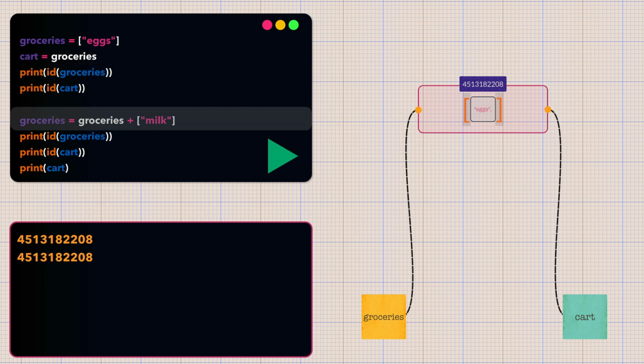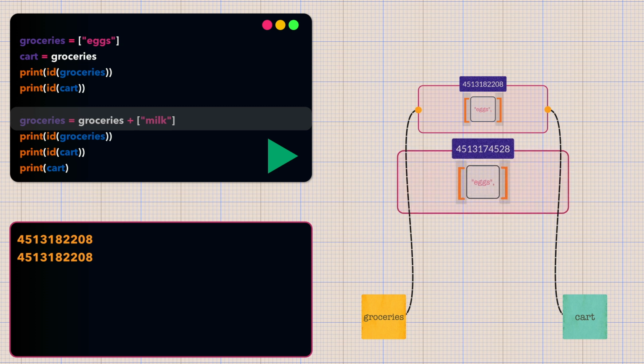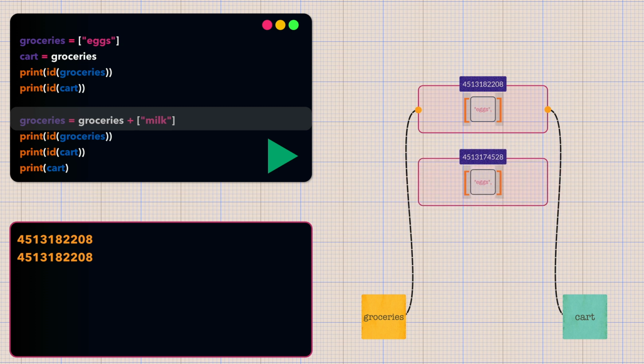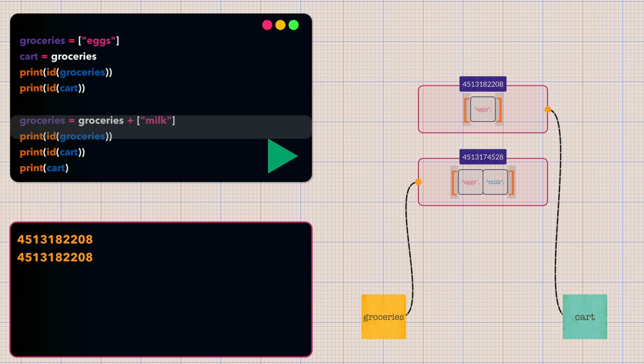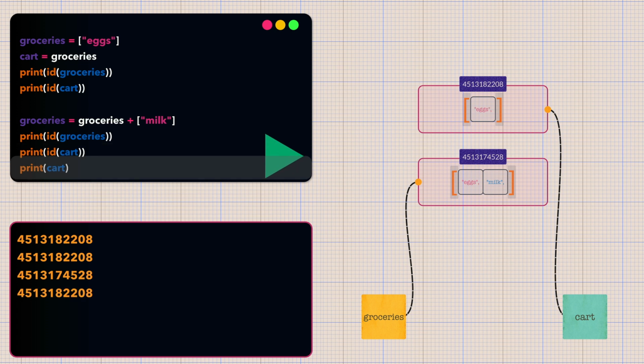Now here's the key moment. The plus operator creates a brand new list by combining the original list with the new element. Python takes the original list containing eggs, creates a completely new list object now containing eggs and milk. It makes the groceries variable point to this new list object. The original eggs list still exists in memory because cart still references it. The different id numbers prove that groceries now points to a completely different list object, while cart still points to the original list. Since cart never moved from the original list object, it still shows eggs.